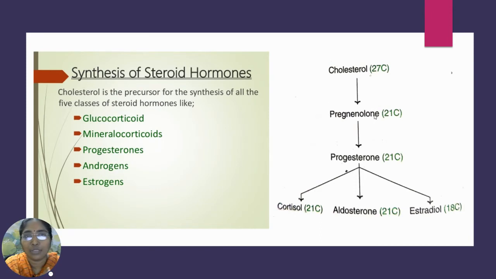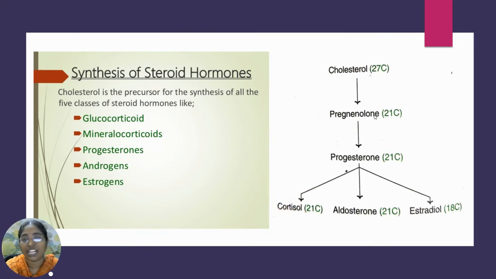Okay, this completes the discussion of bile acids and bile salts, how they are produced from and degraded from cholesterol, and what their role is, and what types of diseases can occur if they are deficient. Next, coming to the synthesis of steroid hormones. Steroid hormones, we simply know them as sterols, steroid alcohols. Cholesterol is a precursor for the synthesis of all 5 classes of steroid hormones.